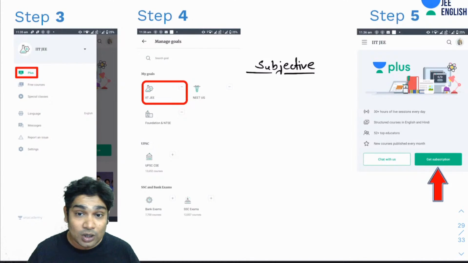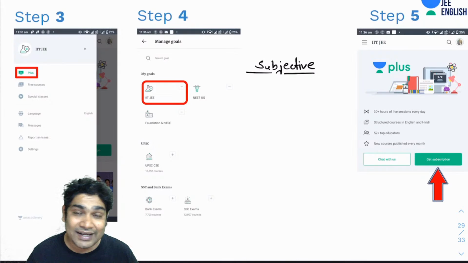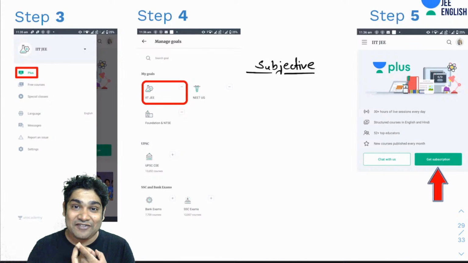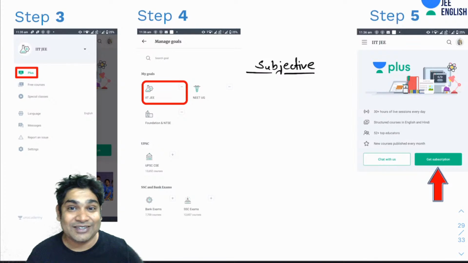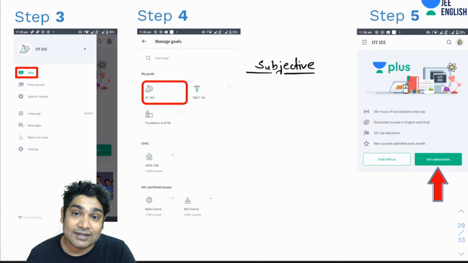What I can tell you was that I would divide my time. I would study 8 hours a day, 2 hours physics every day, 2 hours chemistry every day, and 4 hours maths every day, because I used to be weak at maths. So I would practice maths for 4 hours a day, and maths requires a lot of practice.